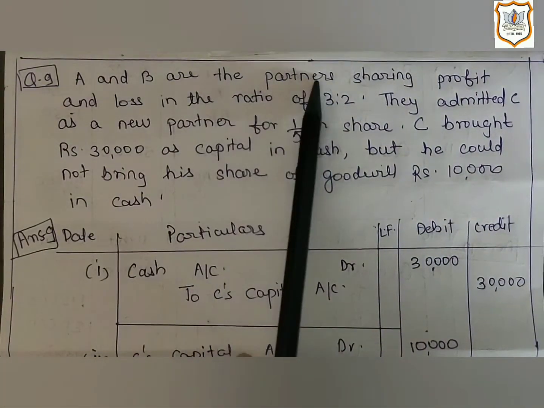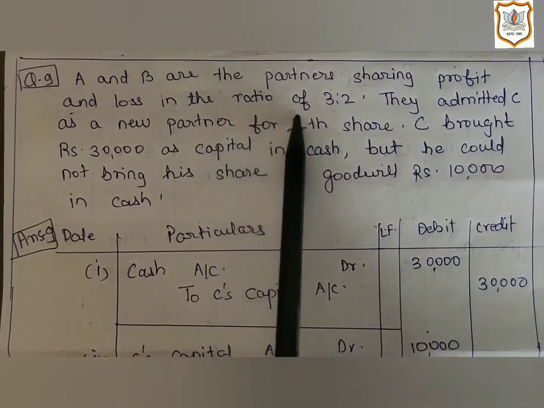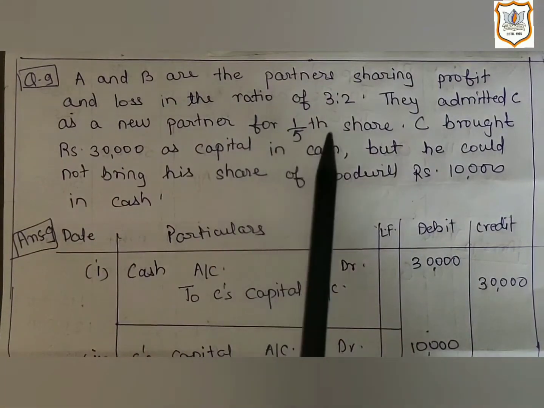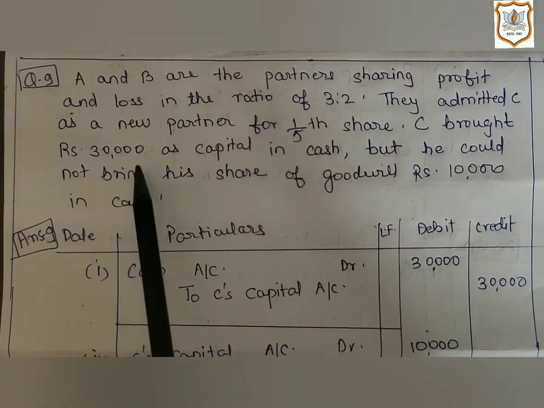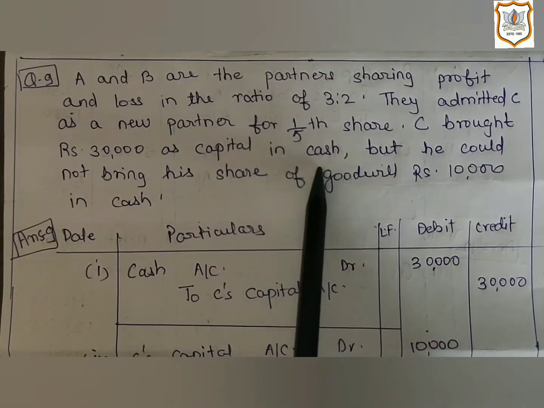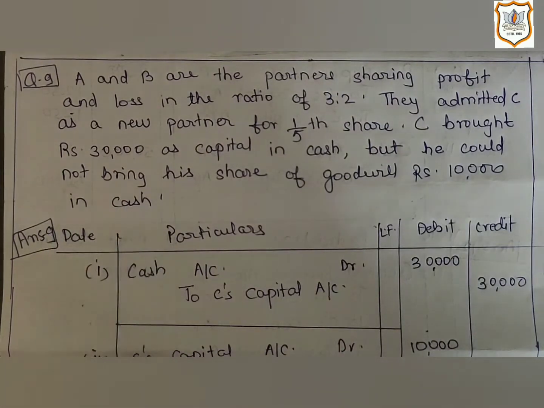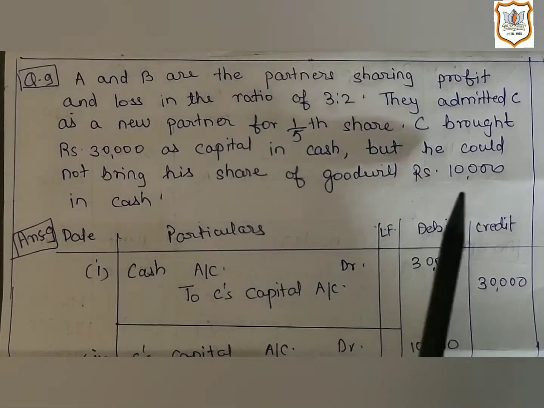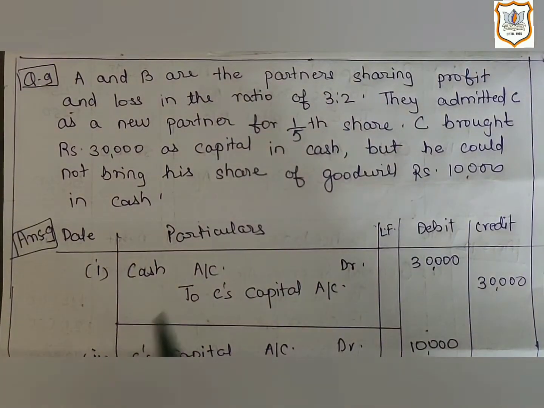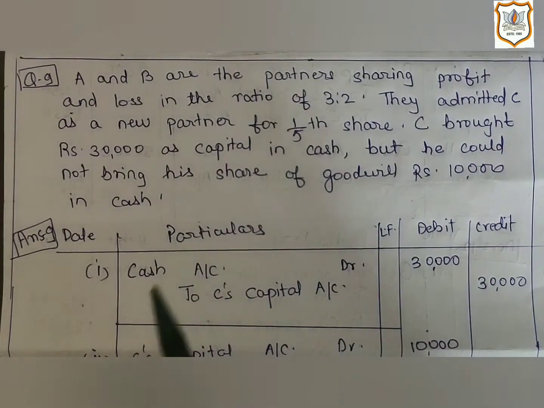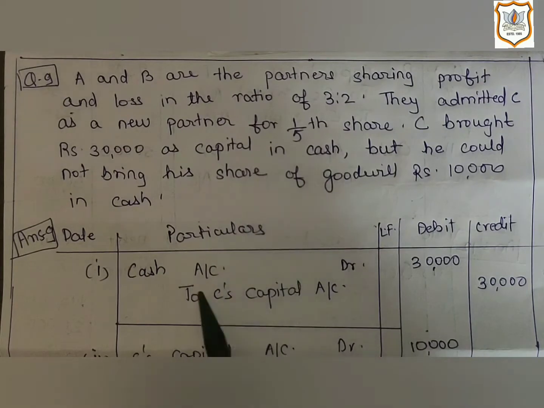A and B are the partners sharing profit and loss in the ratio of 3:2. They admitted C as a new partner for 1/5 share. C brought rupees 30,000 as capital in cash, but he could not bring his share of goodwill, rupees 10,000, in cash. So here it is given that the new partner is not able to bring his share of goodwill, that is rupees 10,000 in cash. He is bringing only his share of capital, rupees 30,000. So let us pass journal entry for this.